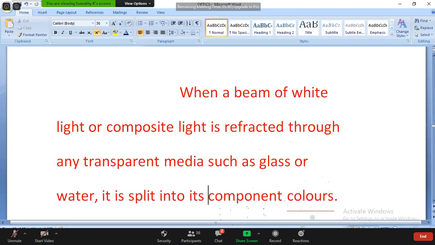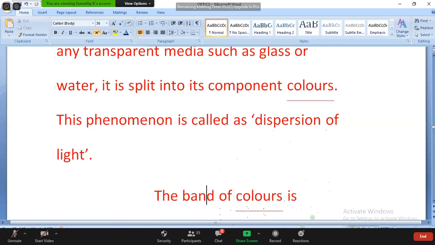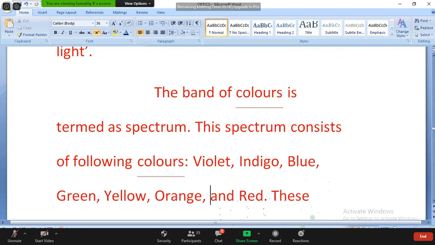When refracted through any transparent medium, like a glass prism or water, white light is split up into its component colors. This phenomenon is called dispersion of light. Through this dispersion only, the band of colors, the spectrum, is created. The band of colors is termed the spectrum.